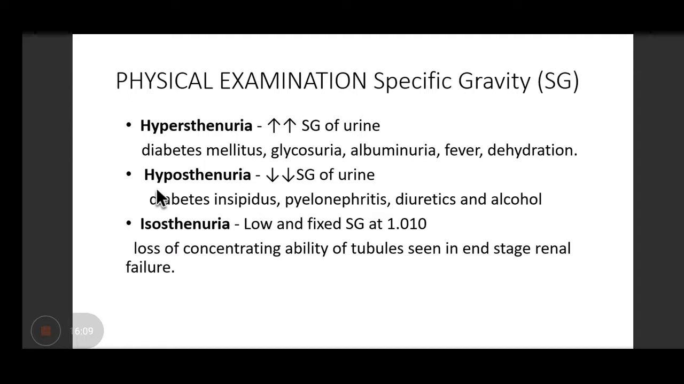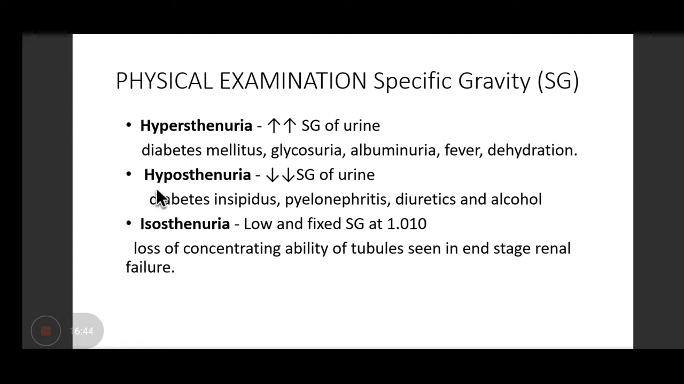So what is hypersthenuria? It means there is increased specific gravity of the urine of the patient. I have told you if any solute is present in the urine, it will lead to increased specific gravity of the urine, right? So in diabetes mellitus, glycosuria, albuminuria, fever, dehydration, what is happening? Specific gravity of the urine is increasing, which is known as hypersthenuria, right? Whereas in conditions like diabetes insipidus, pyelonephritis, diuretics, and alcohol, what will happen? There will be hyposthenuria, that is, the specific gravity will decrease.